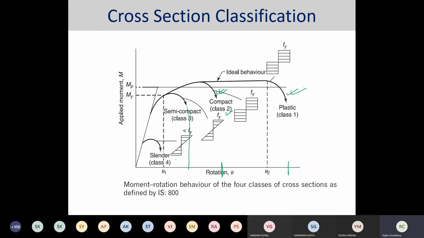These particular figures we have already given at the very beginning. From there, all the different classifications come into the picture. And slender means it has very little resistance to rotation.